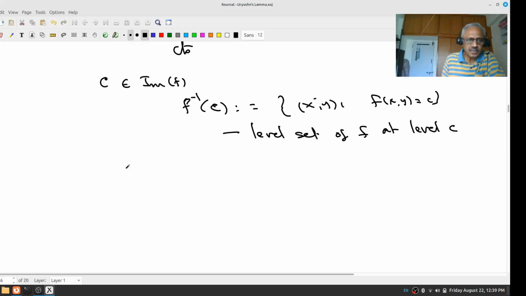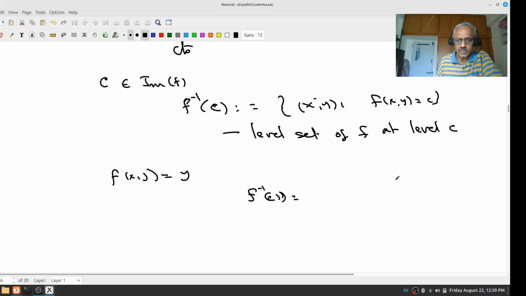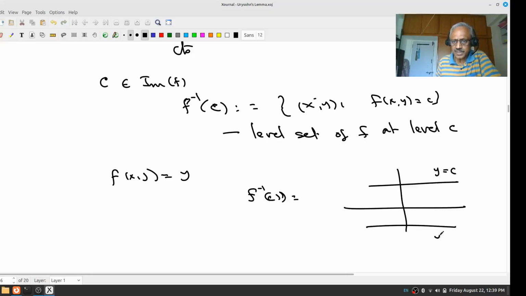Why is it called a level set? An easy example is, suppose f of xy is y, then f inverse of C is nothing other than y equal to C. If C is positive it is here, if C is negative it is here.